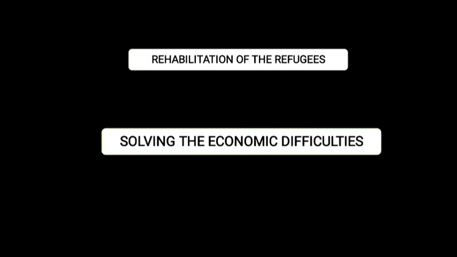The government also had to solve the problems of economic difficulties. India was one of the major producers of rice and wheat during the British time.